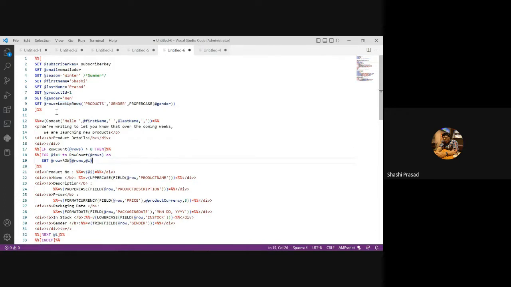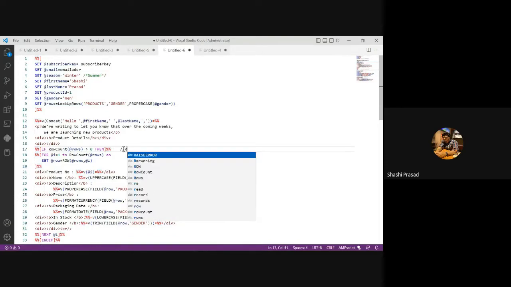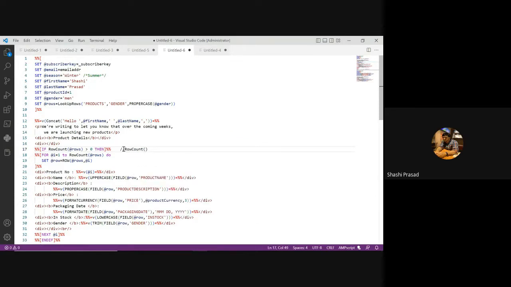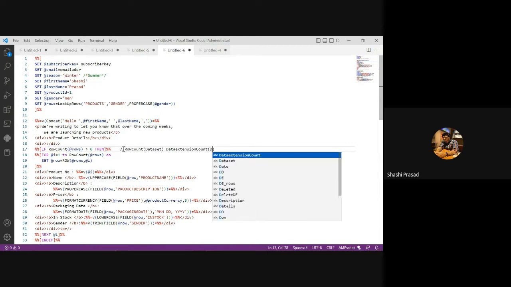Okay. Going back to this, we were discussing lookup rows, row count, and data extension row count. Lakshmi, what is the difference between row count and the data extension count? In the row count, the parameter that I'm passing is a data set, and in the data extension count, I'm passing the data extension name. This is the difference.